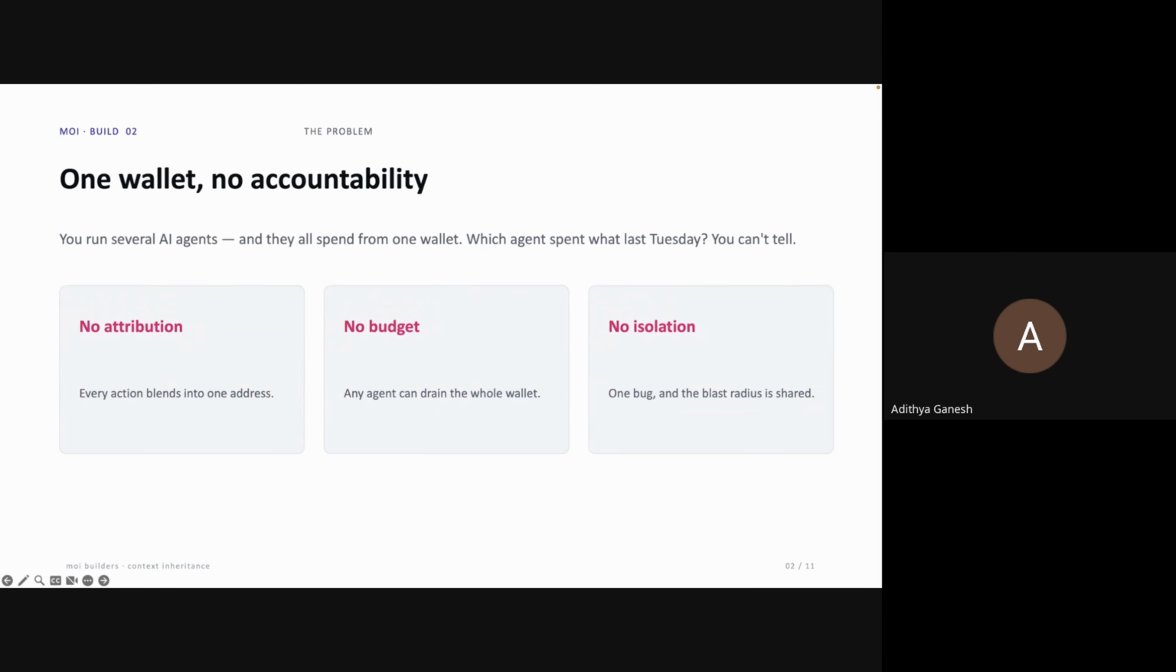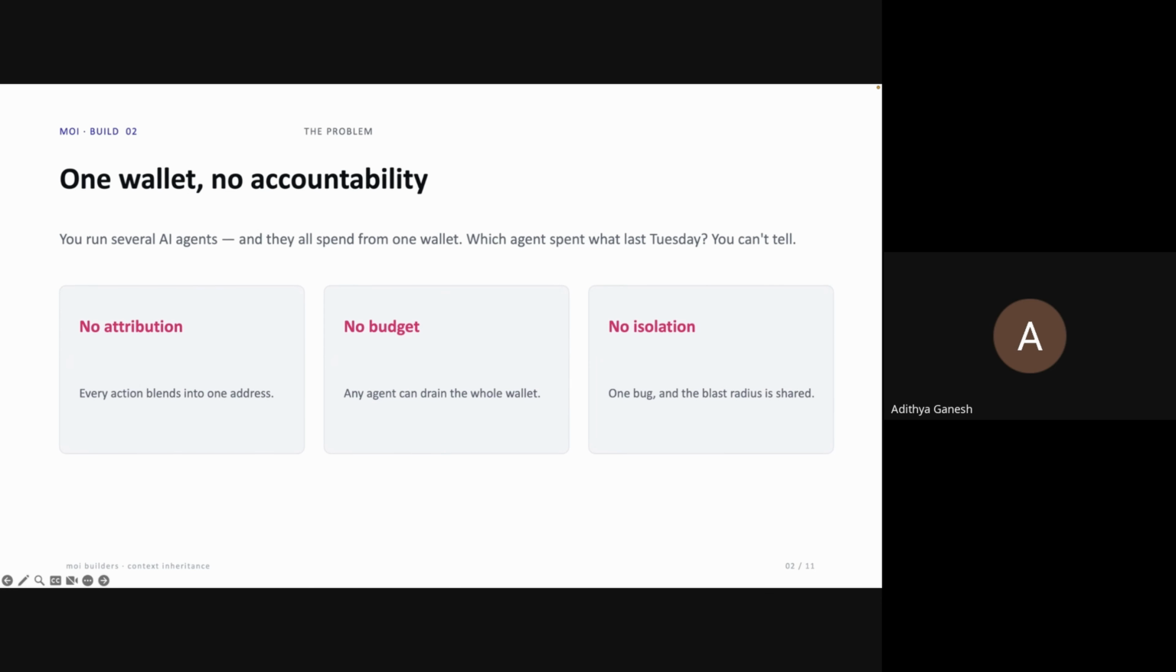So let's start with the problem that you all will recognize if you've built with AI agents in the past. Say you're running a few AI agents. One does research, one does trades, one scrapes data, and they all share just one wallet. Now I ask you a simple question: which agent spent what last Tuesday? Actually, take a second and think about it. With one shared wallet, you generally cannot answer that.